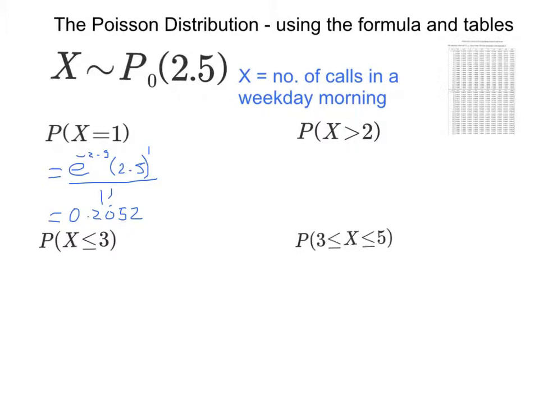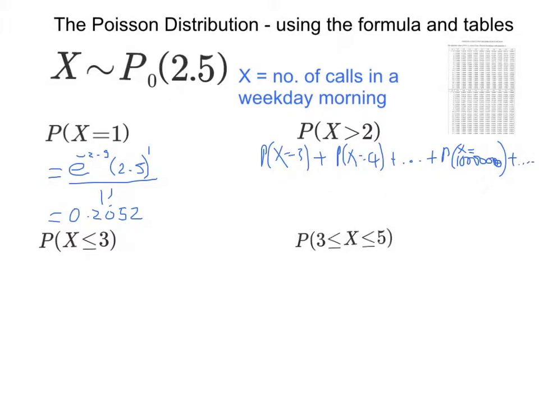But more than 2 calls could be, well, you could have 3, or 4, or 5, or 6, or 7, or a billion, or a trillion, or one more than that. It just goes on forever. So it is not practical to calculate all of those and add them up, because there are infinitely many possibilities.